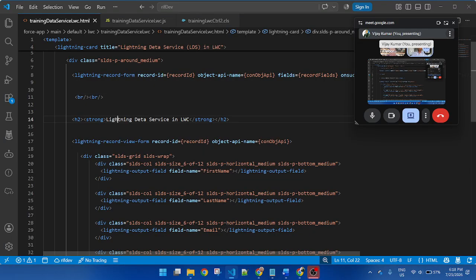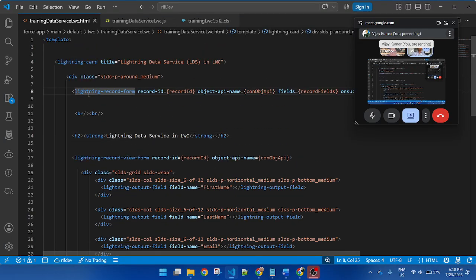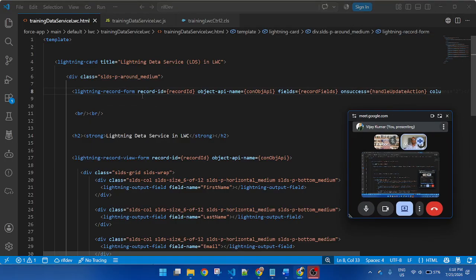Okay. So here I apply Lightning record form. If you are using Lightning Data Service, Lightning record form, some attributes are mandatory. Which attributes? We require record ID. Record ID means it will automatically get the current record. Then object API name, that means which object you want to create a record for. Then fields, which fields you want to display. And on success: if you are creating a new record, I want to display a toast message.